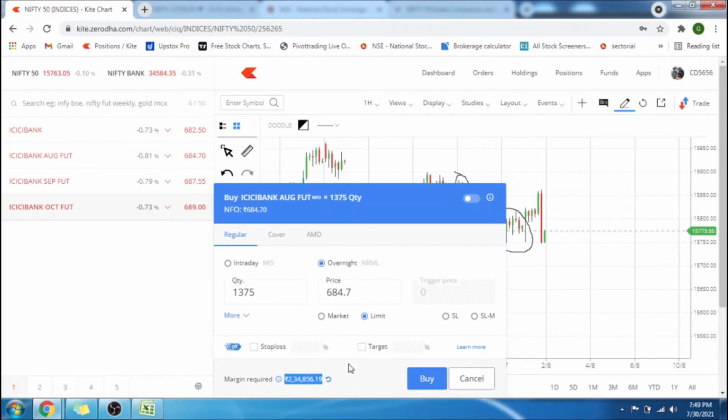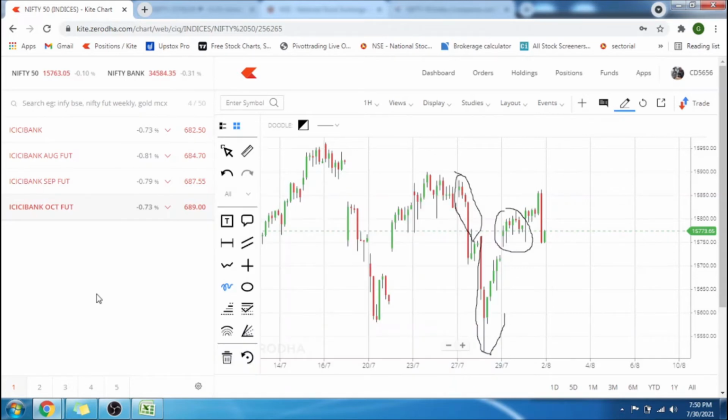So it requires a huge margin. That is why most of the retail traders don't enter into the futures. So that is all about the futures at the moment. So now let's concentrate on options.